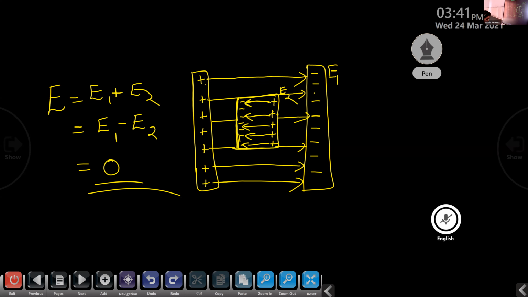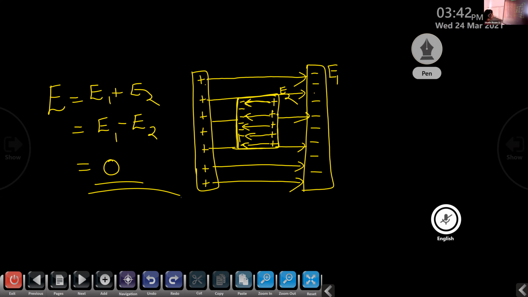So this is our first statement. The electrostatic field inside a conductor is 0. In order to prove this, we are considering two plates, one positively charged plate and the other a negatively charged plate. And we draw the electric field lines for these charged plates. Inside these plates, we are placing a conductor.